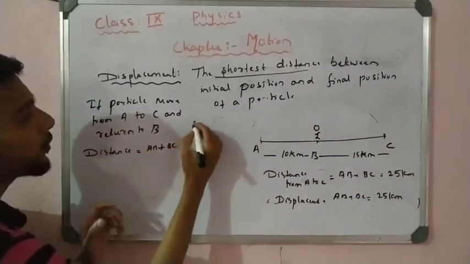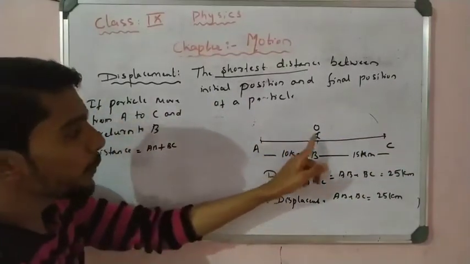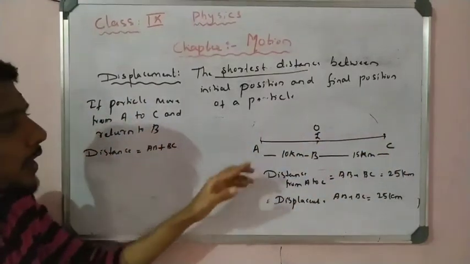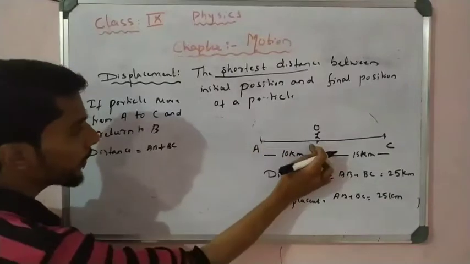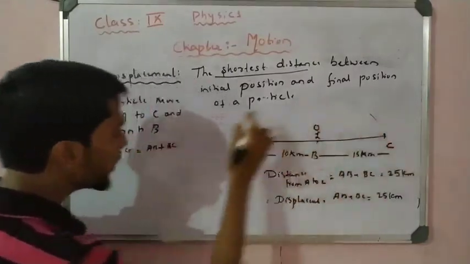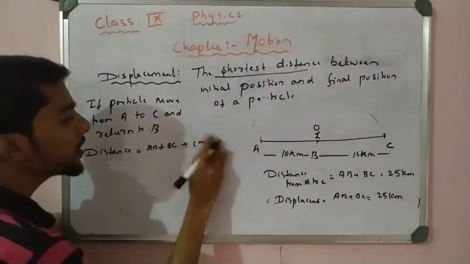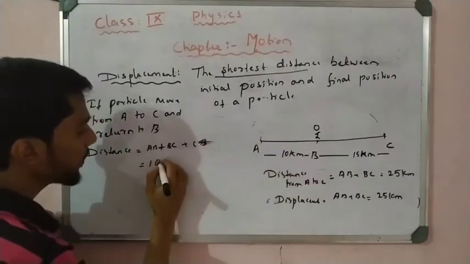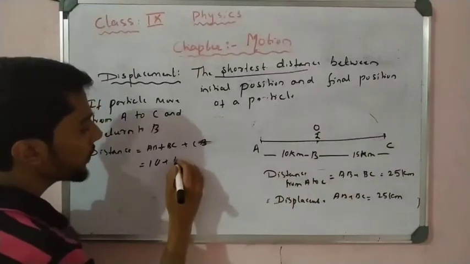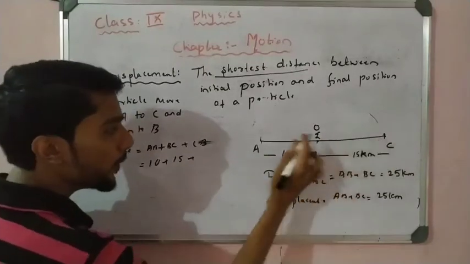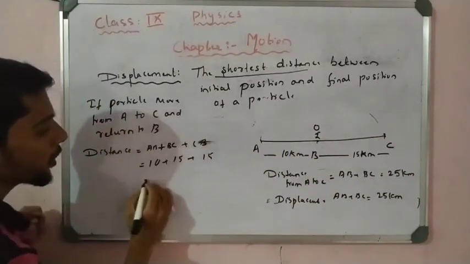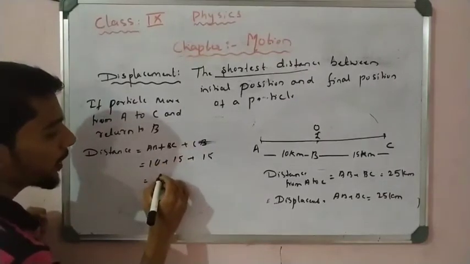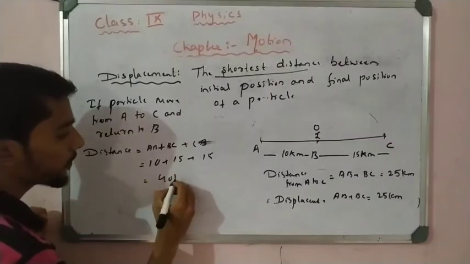So first A to B, B to C, then C to B. How much distance did the particle travel? A to B is 10 kilometer, B to C is 15 kilometer, and C to B is 15 kilometer. Okay, total how much kilometer here? 15 plus 15 is 30, and 10, 40 kilometer.